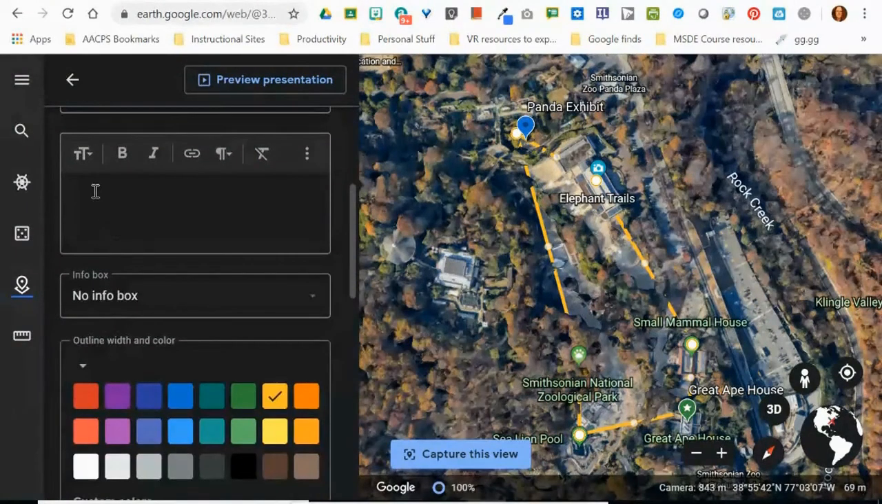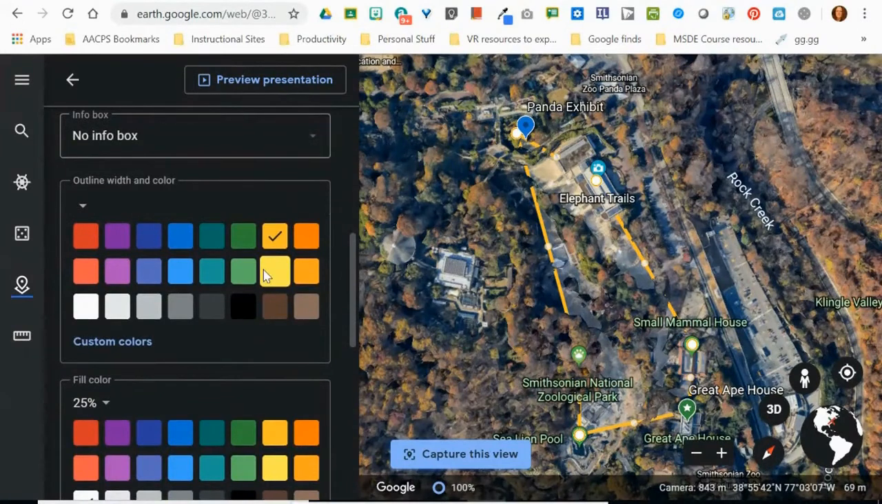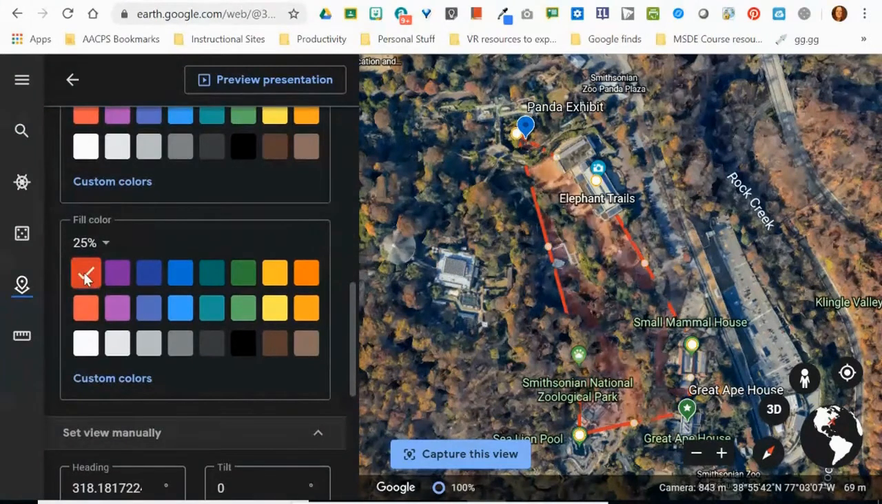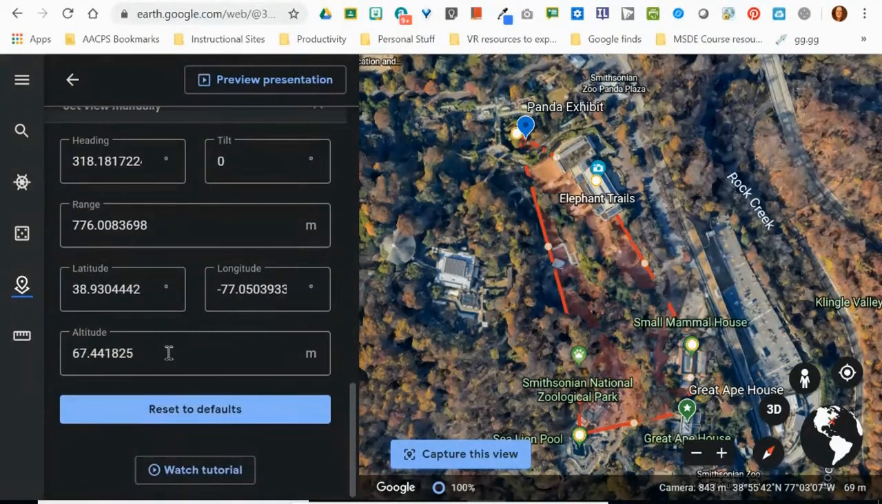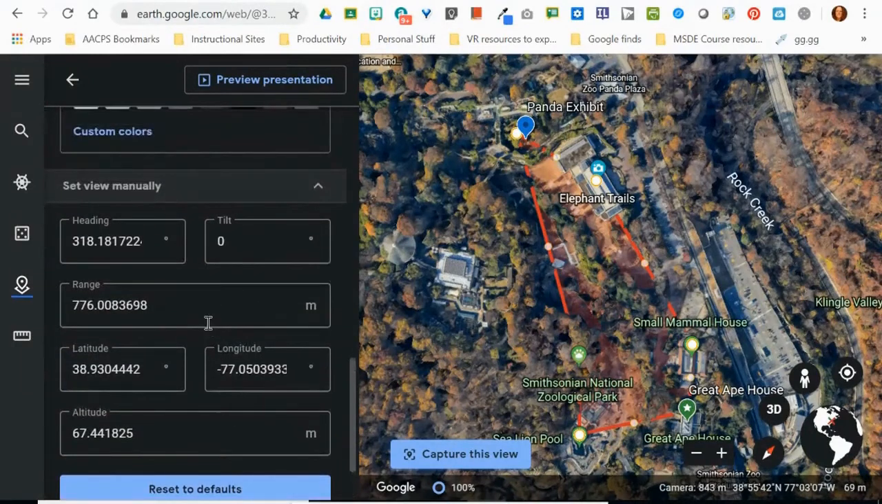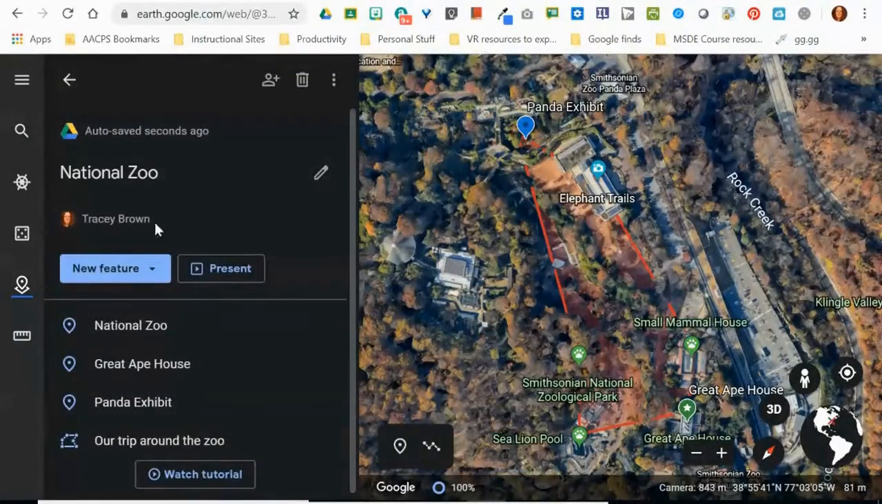I can type that text information to say we started at the elephant house, we went to the small mammal house, this is what we saw at each of them. I can even change the color or line border around the outside of my polygon here, but I can also choose to fill it in. So if it's meaningful to have some sort of color fill in the center to indicate area, not just the path around the outside, I can add that as well. And then we have these additional options down here to change your latitude, longitude, heading, and so forth manually if you don't want to do that by just scrolling and clicking and dragging on the map. So let's back out of this view for a second and see what we've created so far.